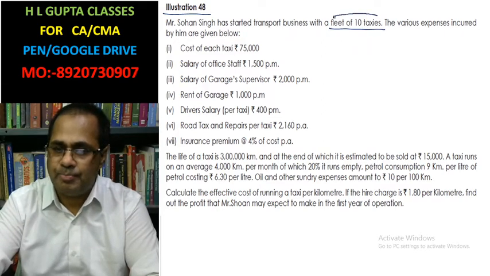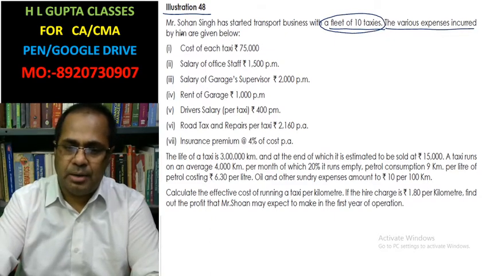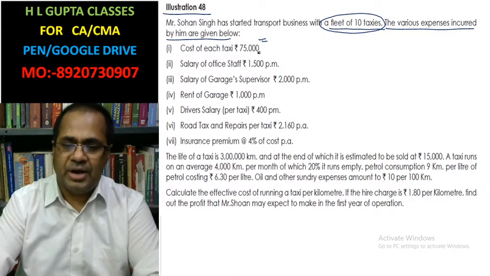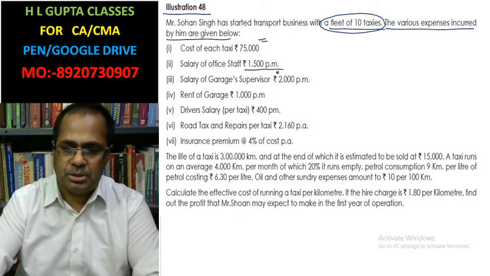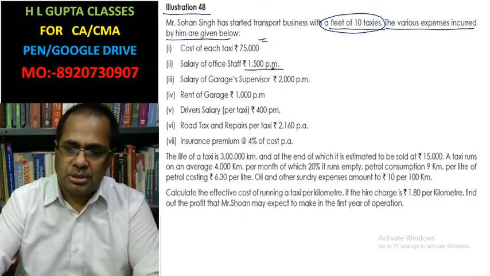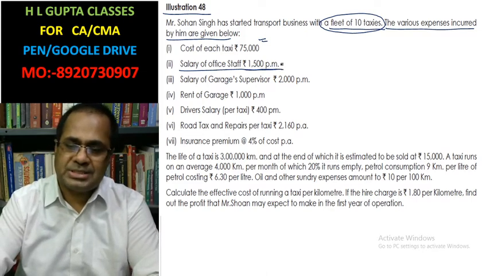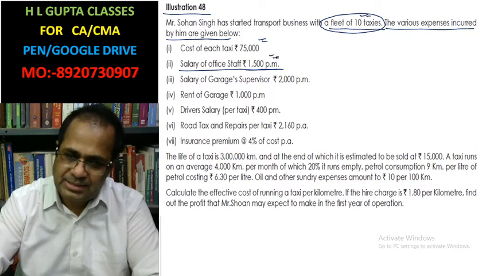10 taxis, okay. The various expenses incurred are given; these are the expenses. Cost of taxi is 75,000. Salary of office staff is rupees 1500 per month. This is not for one taxi. Office staff works for all the 10 taxis, so this is a cost for the 10 taxis.